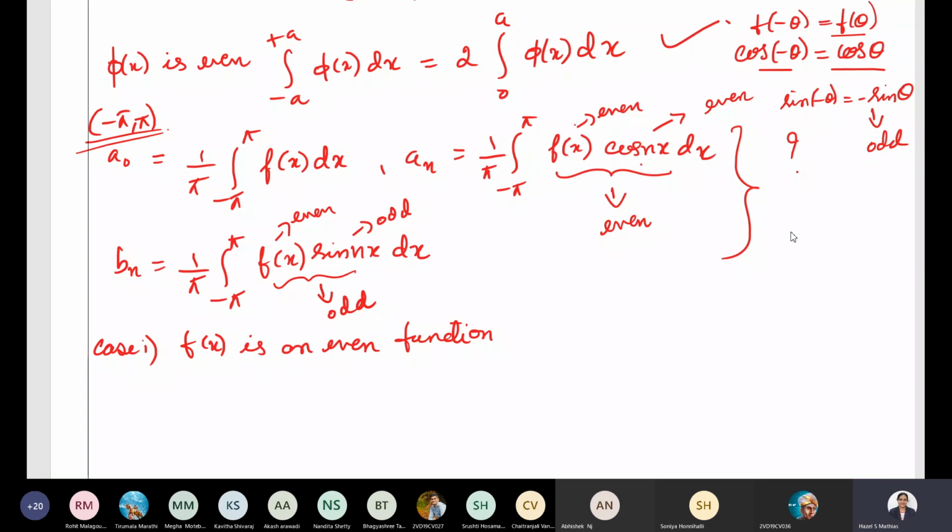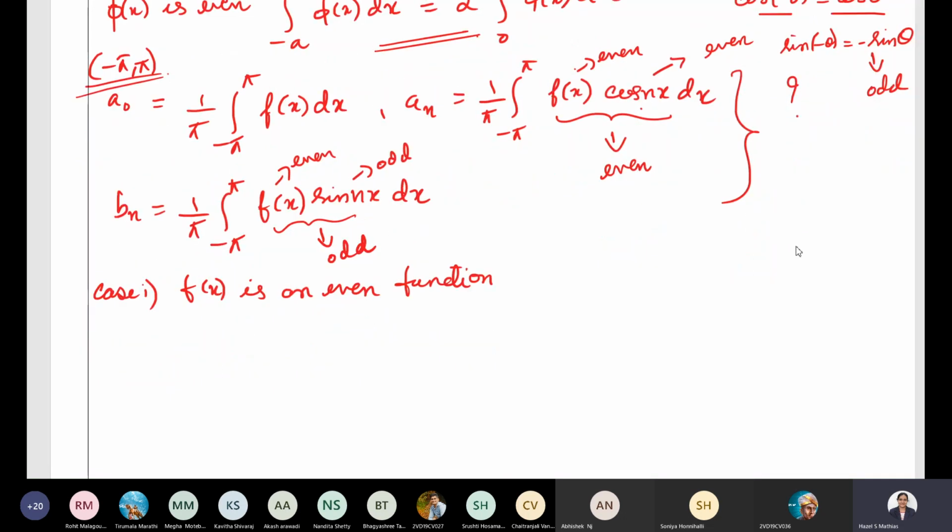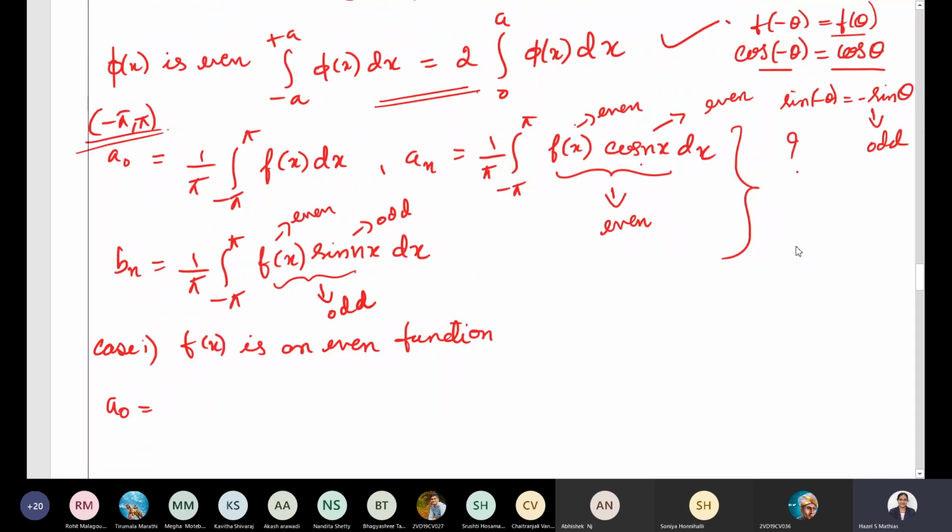Yes, ma'am. Okay, now you make use of this property. According to that property, how will our Fourier coefficients be transformed? First part: we know that f of x is an even function. If f of x is an even function, the integral from minus a to plus a can be written as 2 times the integral from 0 to a of phi of x dx.